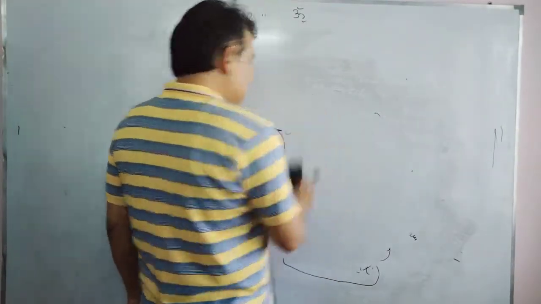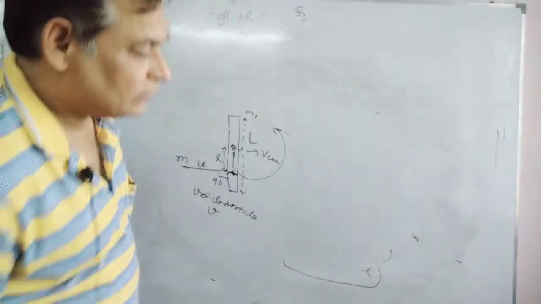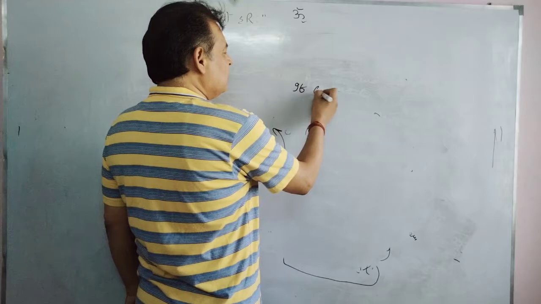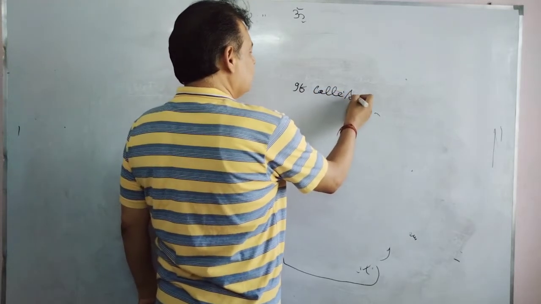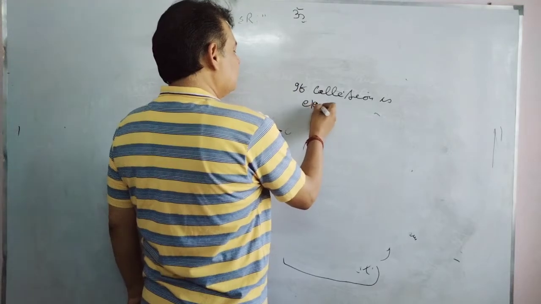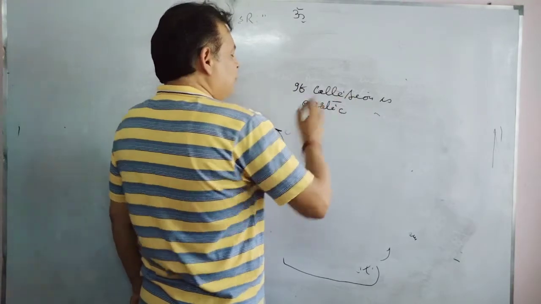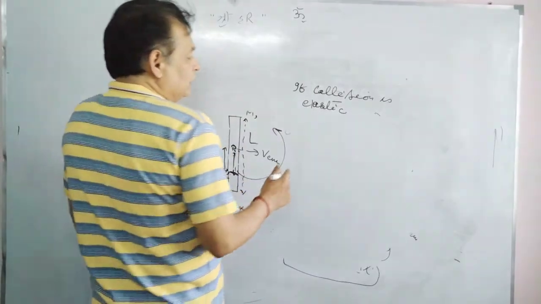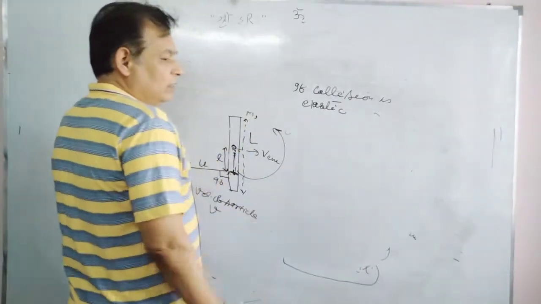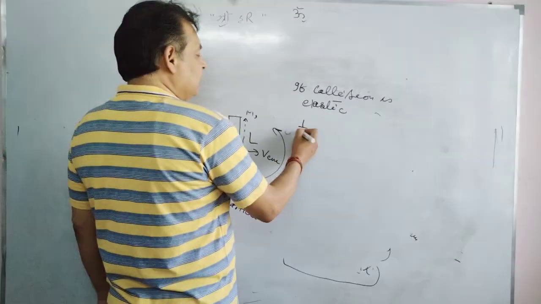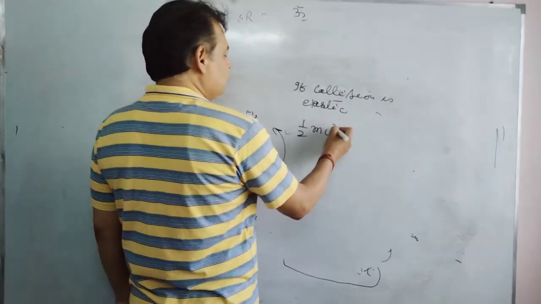In the question, it might be given two cases. First, if the collision between the particle and the rod is elastic, then kinetic energy of the system will be conserved. Initial kinetic energy will be half m u squared.